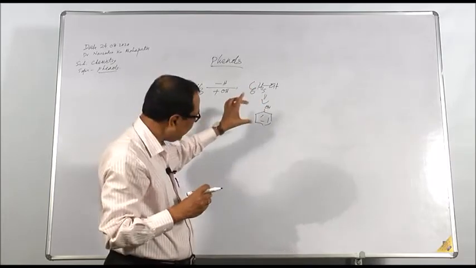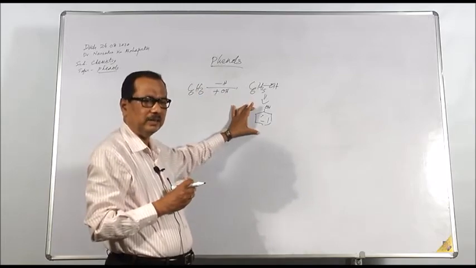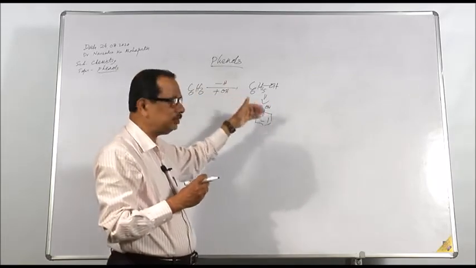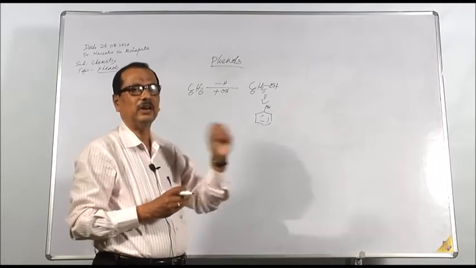Since the first member of this class is phenol, all the compounds containing an OH group attached to the benzene ring are called phenols.